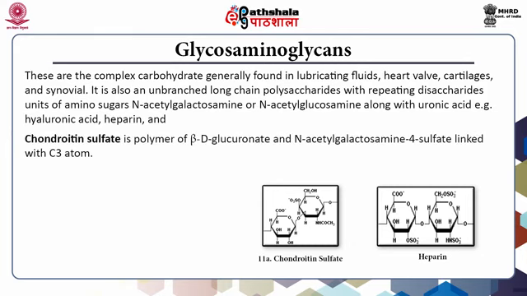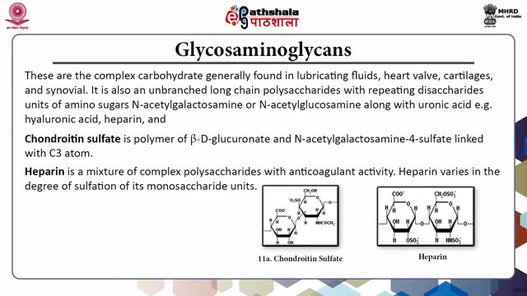Chondroitin sulfate. This is a polymer of beta-D glucuronate and N-acetyl galactosamine 4-sulfate linked with the C3 atom. Heparin, on the other hand, is a mixture of complex polysaccharides with anticoagulant activity and varies in the degree of sulfation of its monosaccharide units.